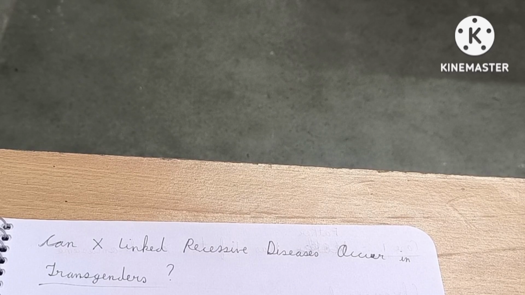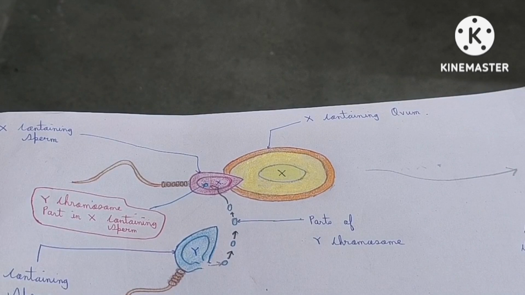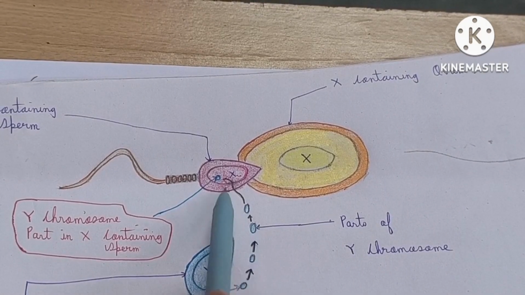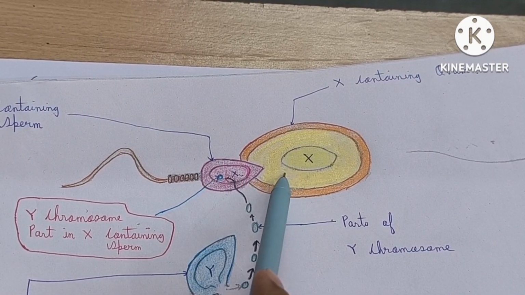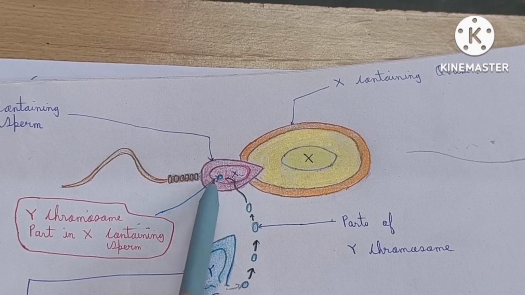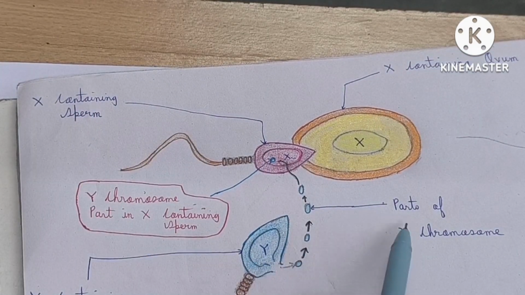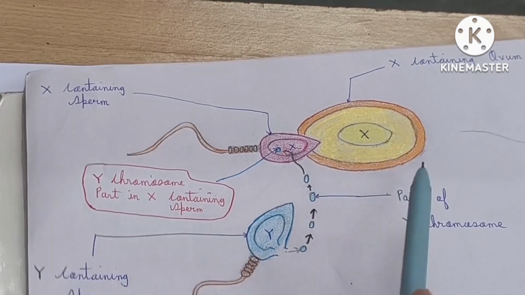As you already know, in the case of transgenders, some parts of the Y chromosome get transferred to the X-containing sperm before this sperm fertilizes the ovum. The sperm containing both X and Y chromosome parts fertilizes the X-containing ovum.